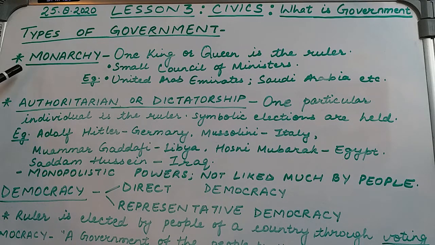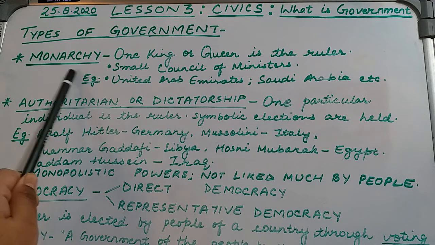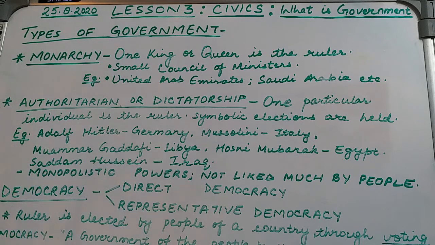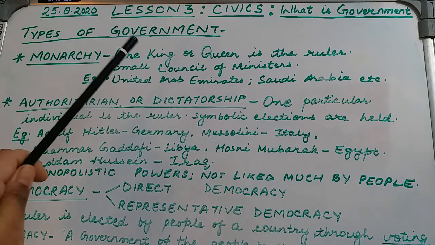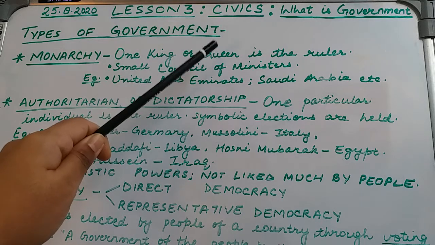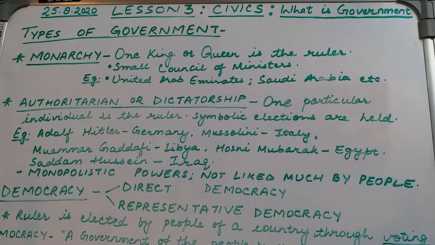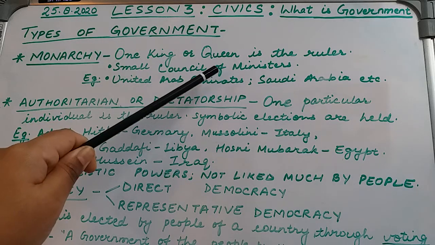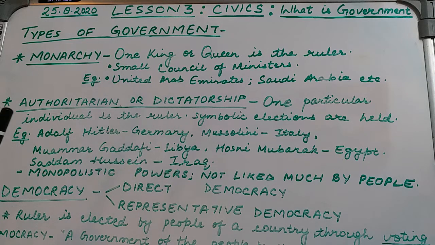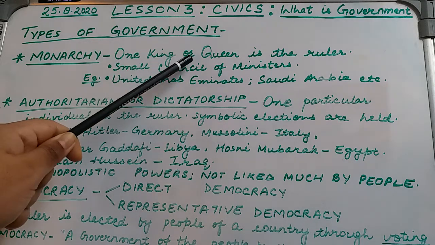The first one that we are going to discuss is monarchy. Yes, monarchy form of government. As the name suggests, the word monarch itself means a king or a queen. So monarchy is that form of government where there is either a king or a queen in a country. The king or queen is hereditary, which means when the king or the queen dies, their family members, their sons and daughters, take up their position. So monarchy is that form of government which has a king or a queen as the ruler.